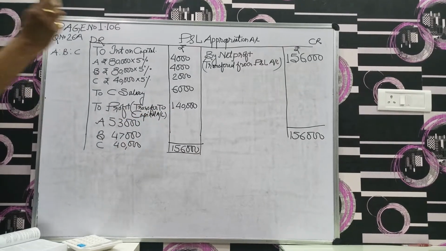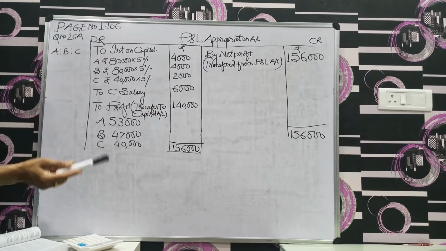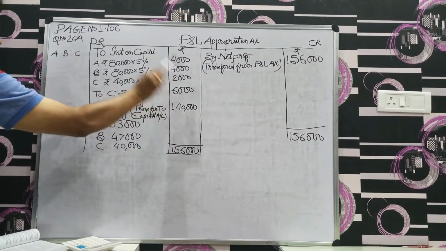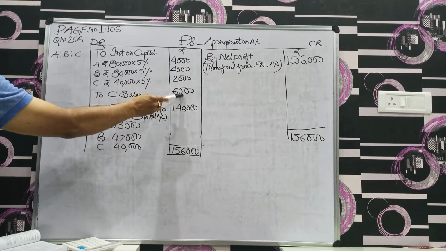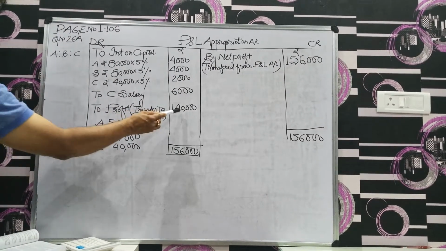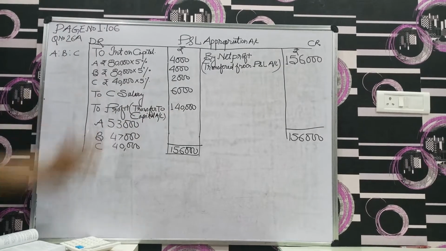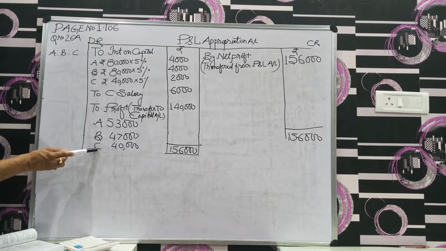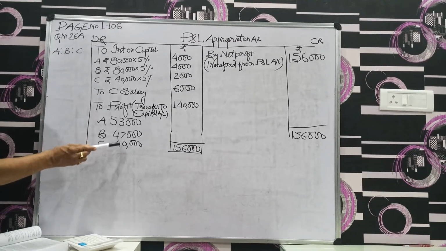How do we get it from the 1,56,000 credit balance? We have to deduct that particular part: 1,56,000 minus 16,000. So the divisible profit is 1,40,000. And here the shares of A, B and C are given as 53, 47 and 40.